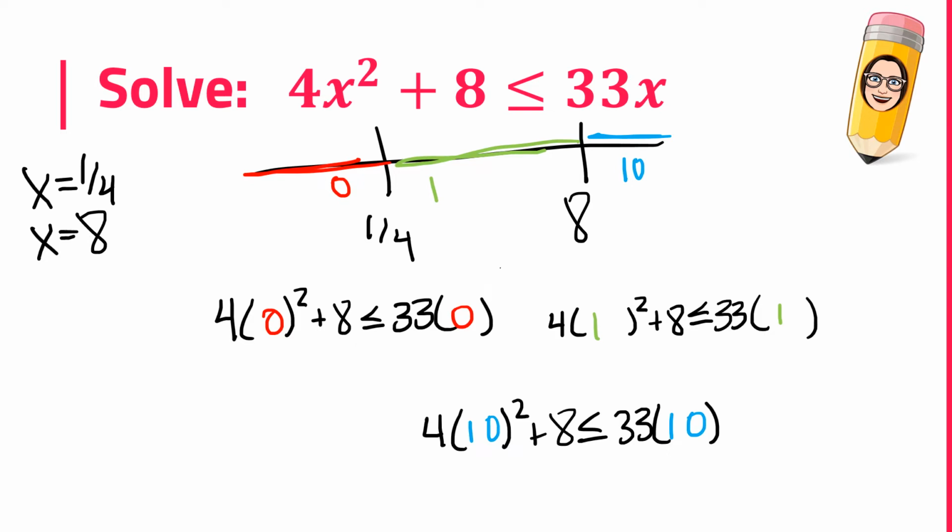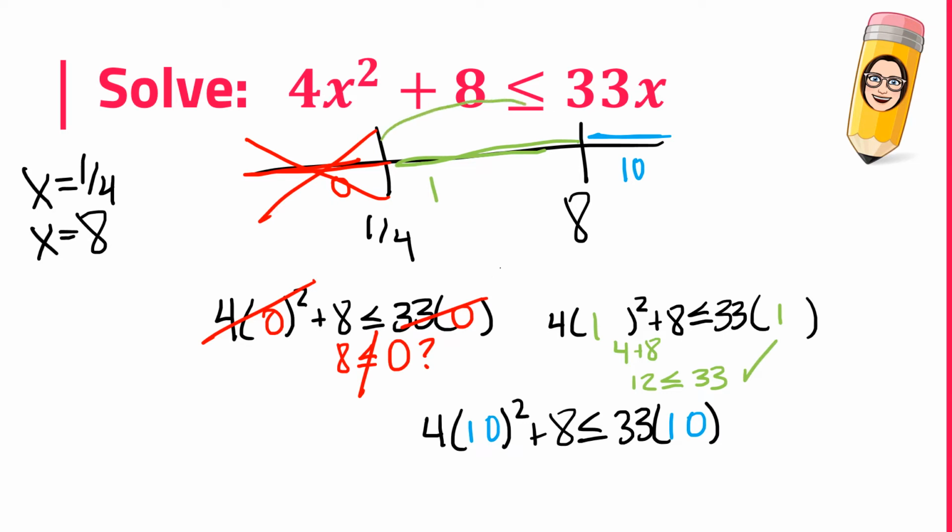Well, the first one ends up being pretty easy. That's 0, that's 0. Is 8 less than or equal to 0? It's not. So we want to cross off that interval. That's not good. Let's check 1. 1 squared is 1. 1 times 4 is 4. 4 plus 8 is 12. Is 12 less than or equal to 33? Yes, that's good. That means my middle interval is true.